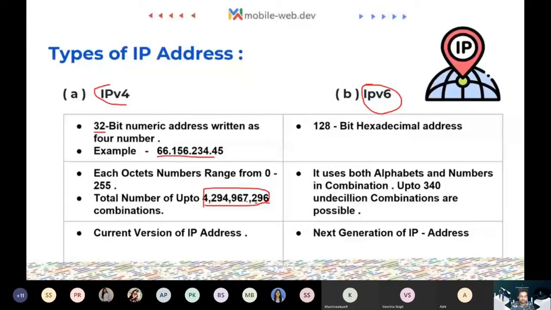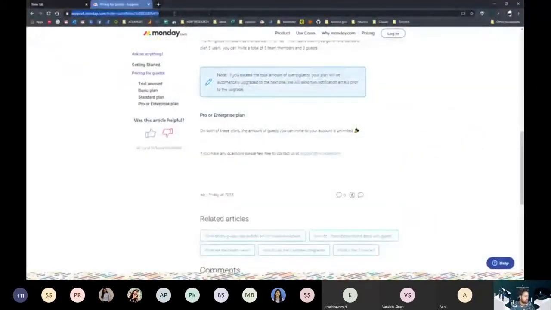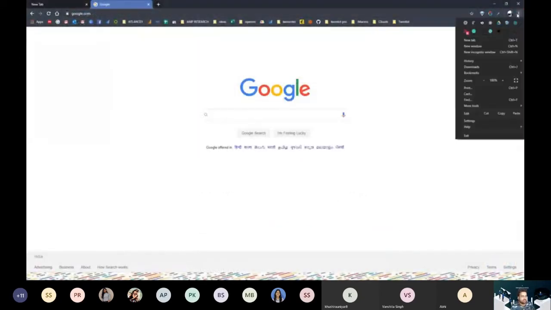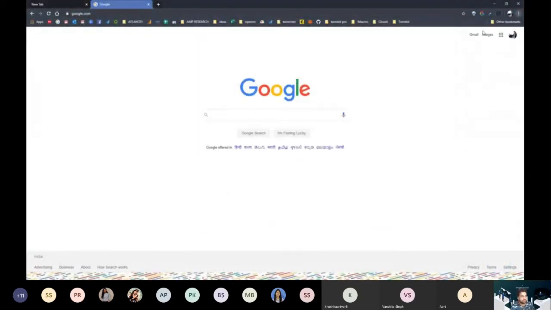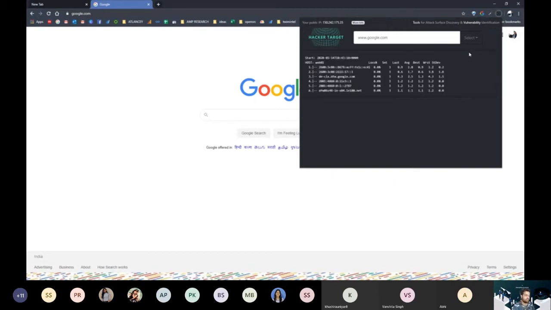So let me give you a quick example. Right now, what I would do is visit a service like google.com, and I have an extension, and we will do a traceroute. What traceroute actually means is it tracks how my request is going to the server and how the request is getting back to me. And this will show us a pretty interesting nature.